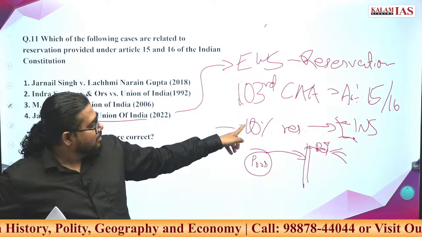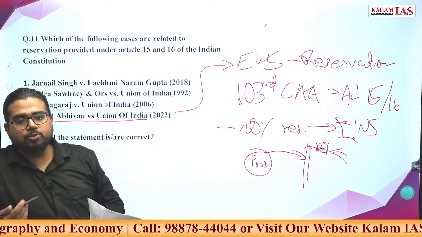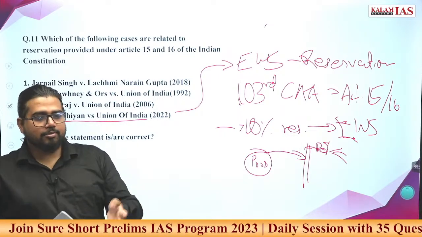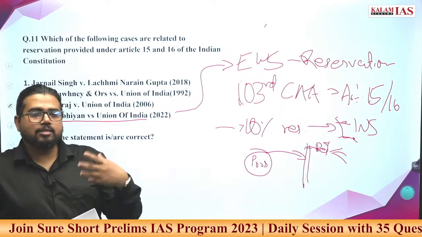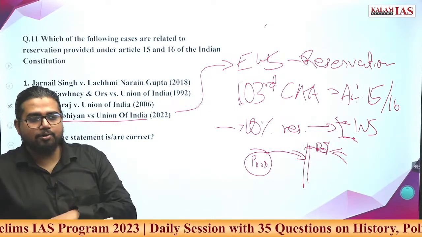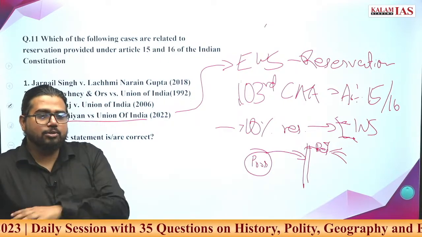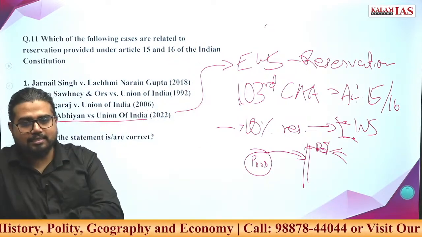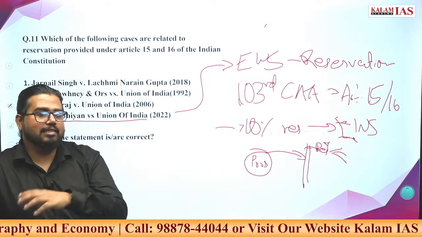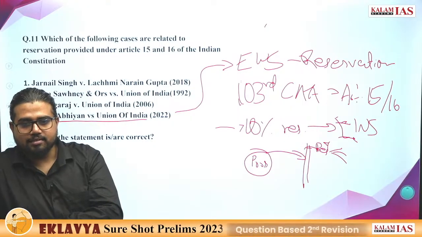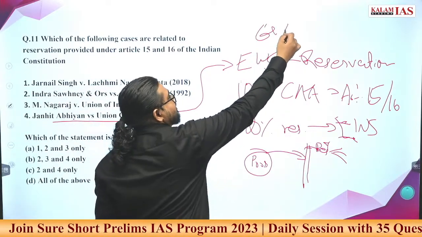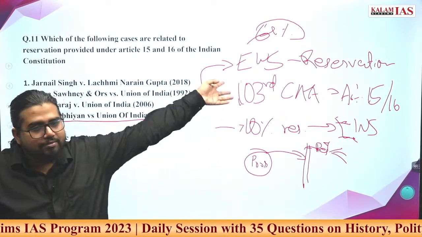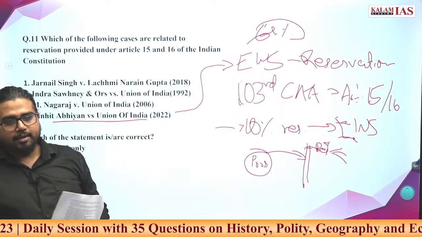On the second front, breaching the 50%, what was the Supreme Court comment? 50% is not a constitutional number. Nowhere in the Constitution is it written that only 50% reservation can happen. This is something decided by the Supreme Court and it is not inviolable. Like you cannot violate it, there is no strict provision or even a law regarding it. It is only a Supreme Court verdict in a particular case. And in some examples, this is already violated. Tamil Nadu has 69% reservation. So in some states it is already being violated. So this is not such a big criteria to invalidate a constitutional amendment brought by the parliament.